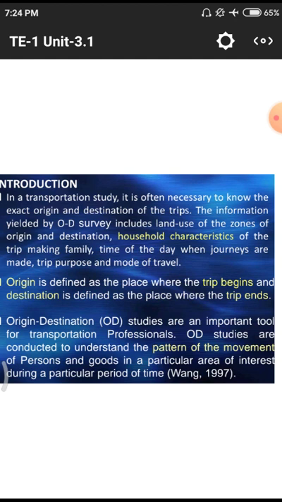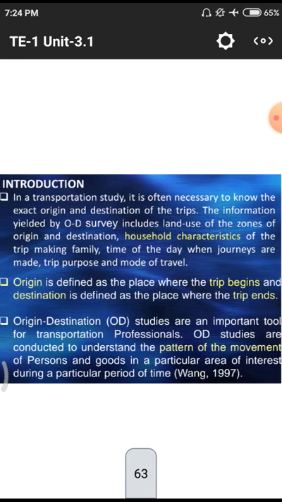Next one, OD studies, that means origin and destination studies, are important. Why? Because they are a tool for transportation professionals. Professionals, in office purposes or industrial purposes, want to move to a particular place to meet their office goals or industrial goals, to meet important persons, or to enlarge their industrial areas or corridors.